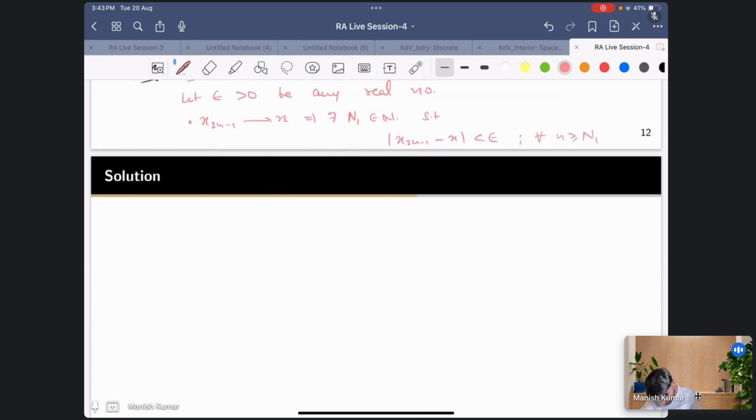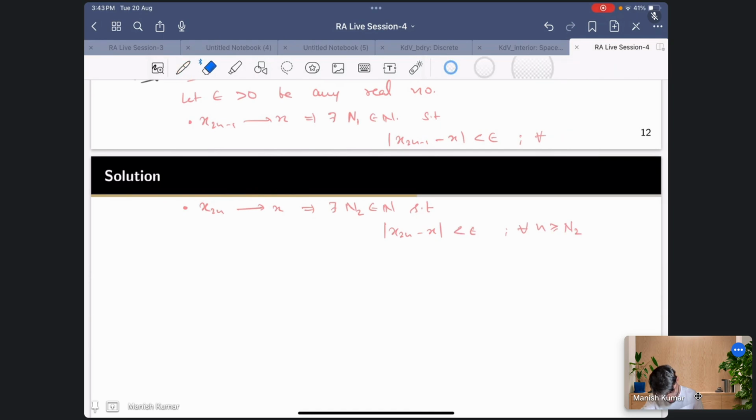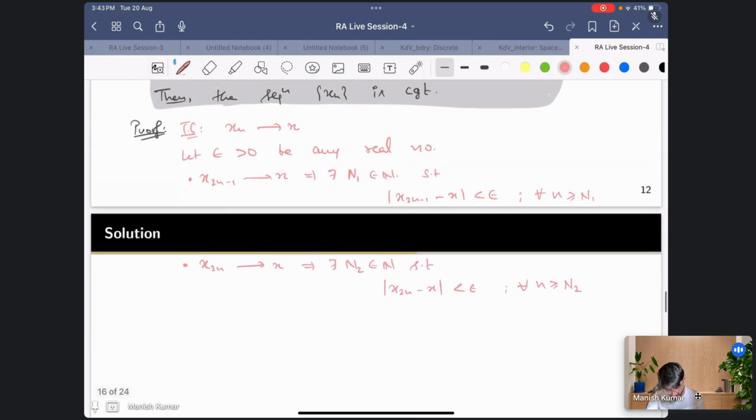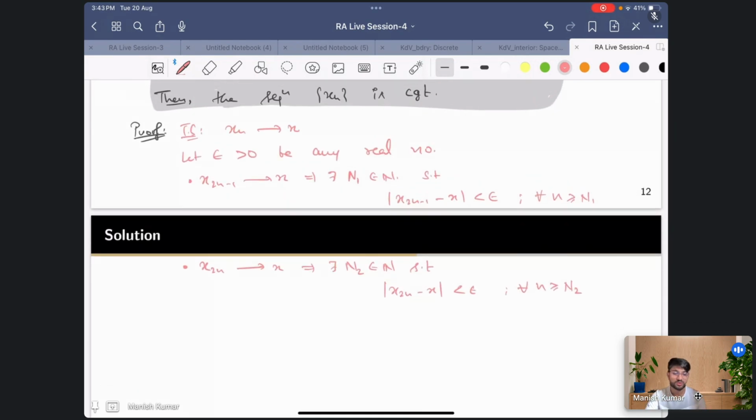The second thing is x_{2n} converges to x. This implies there exists n2 such that |x_{2n} - x| is less than epsilon for all n greater than or equal to n2. So for each of the sequences we got n1 and n2. Now the point is we just need to find a common n, right?